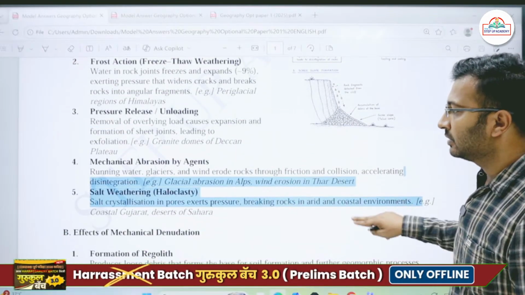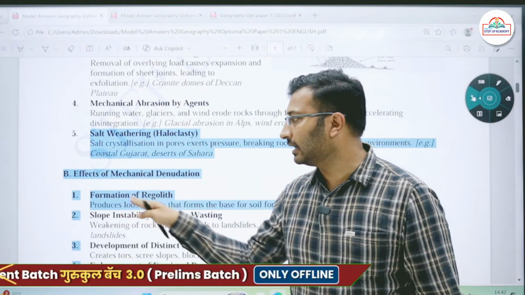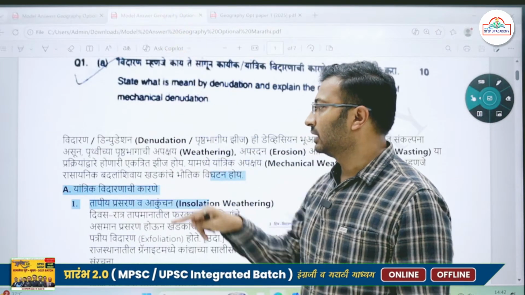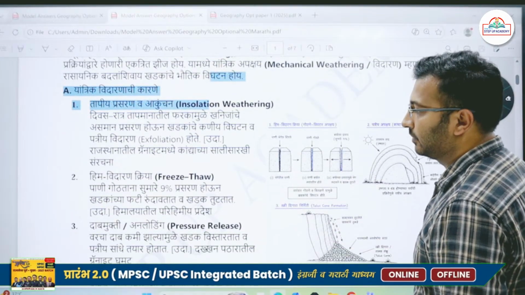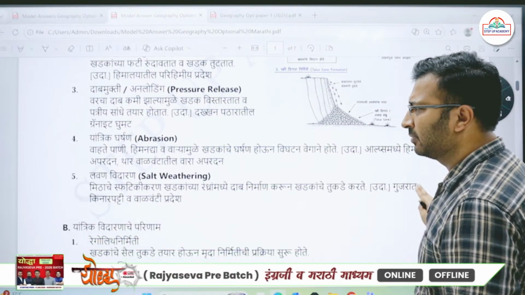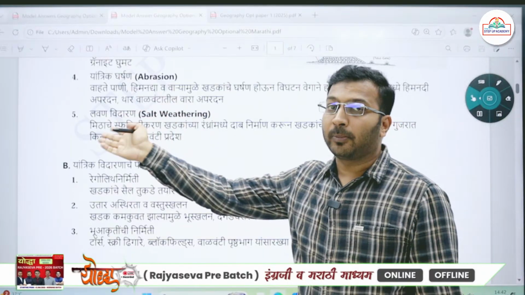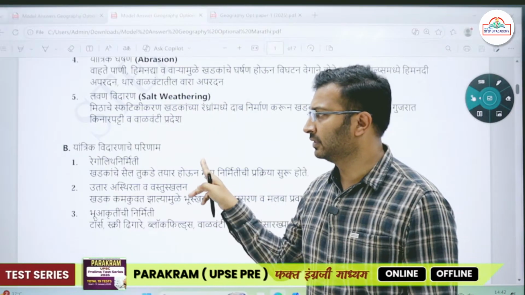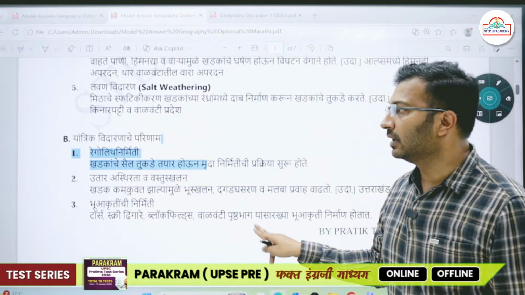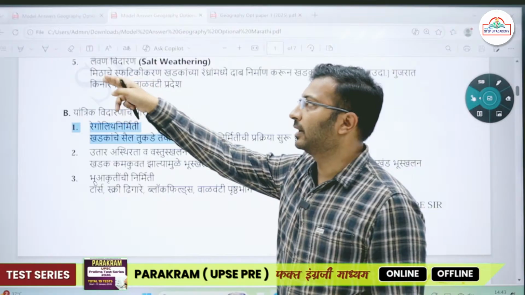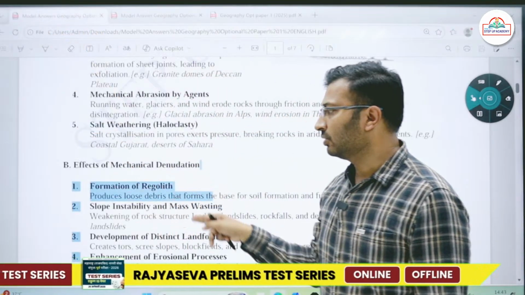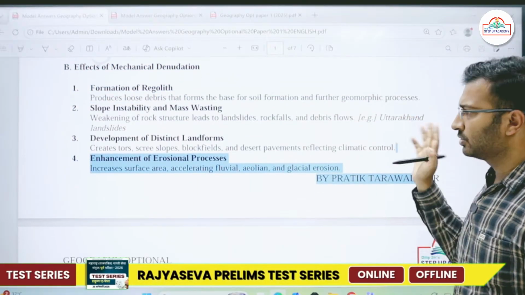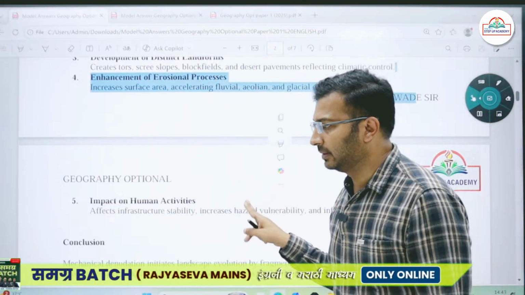Then the third part that was asked, that is the effects of mechanical denudation. ठीक आहे, काय काय आपल्याला त्याचे परिणाम दिसून येतात. ठीक आहे. So write 4 to 5 points, 2 to 3 points, you have to write properly. ठीक आहे. Salt weathering, it is also called haloclasty weathering, लवण वितरण. ठीक आहे. Then यांत्रिकी परिणाम. ठीक आहे, परिणाम विचारलेले होते next part मध्ये. And effects, so write proper effects and all, give a proper heading, write in just one line, wherever possible give examples, and your task will be done.